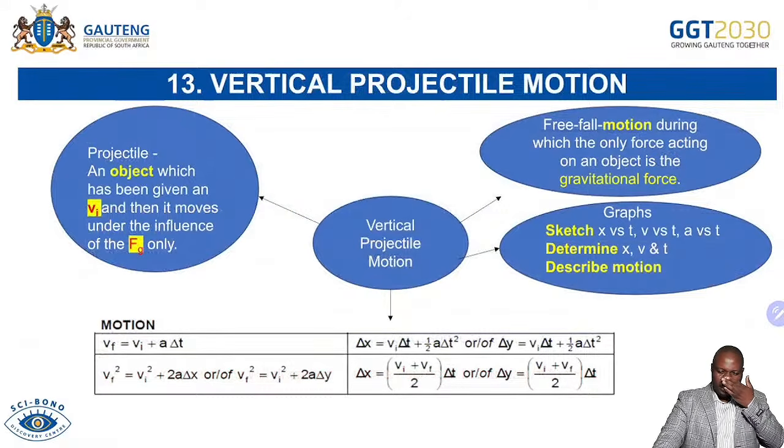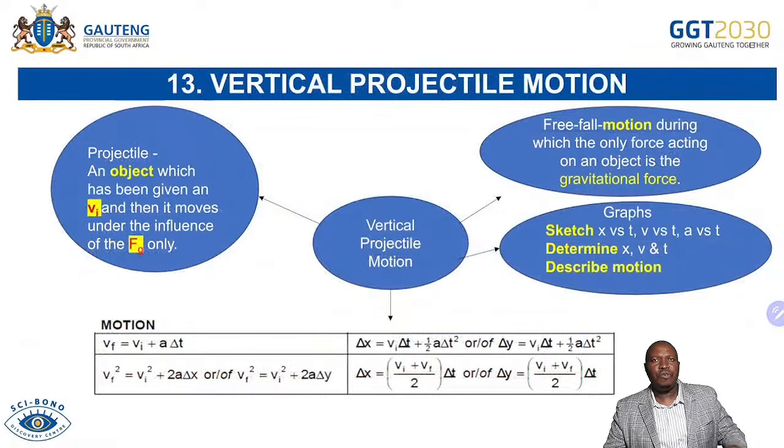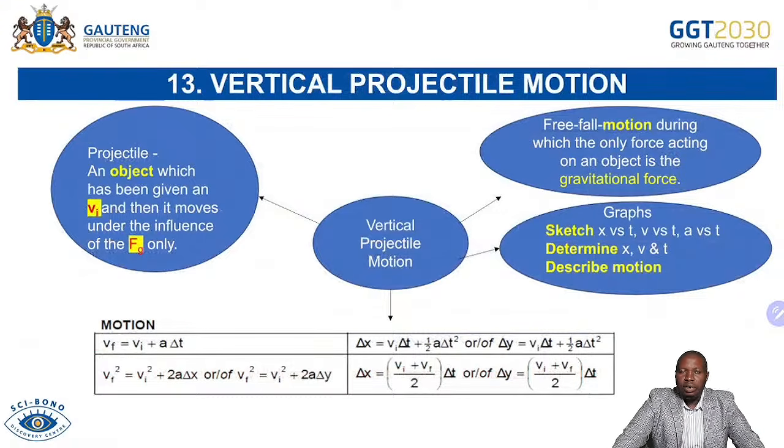So that is it in terms of your expectation for question 2, or Newton's laws, that I have for you. The main thing there, F net equals ma, the application of Newton's second law, is very important. Now, for your question 3, you will be dealing with vertical projectile motion.